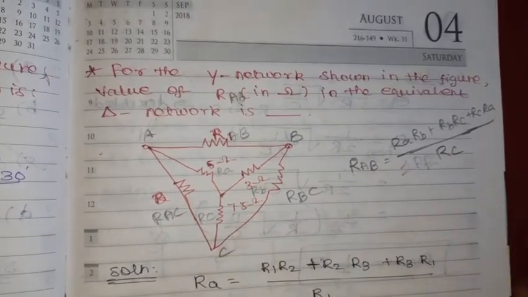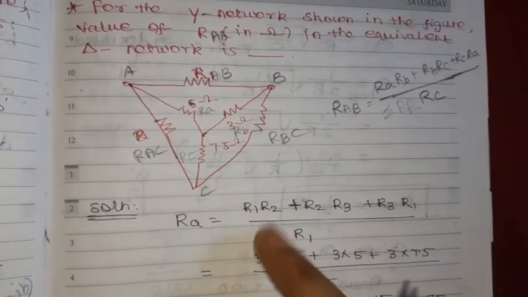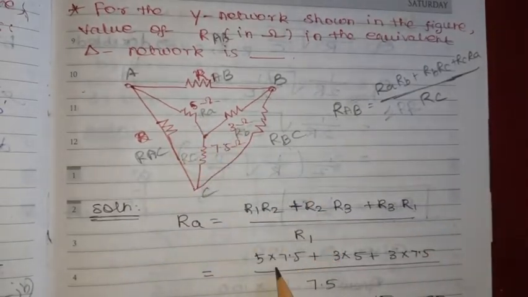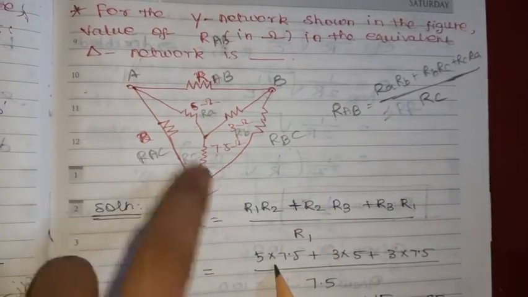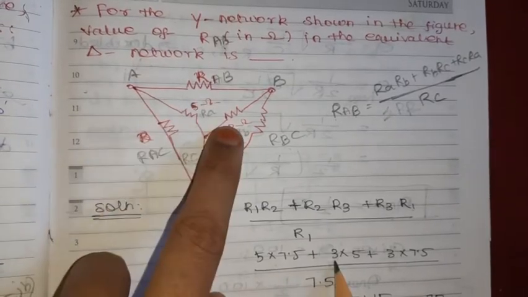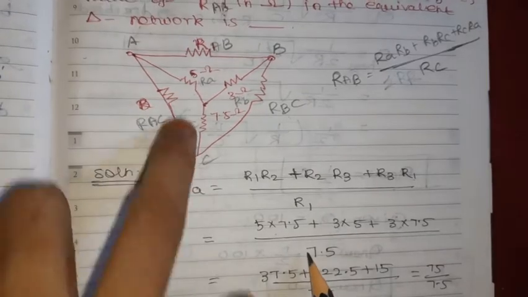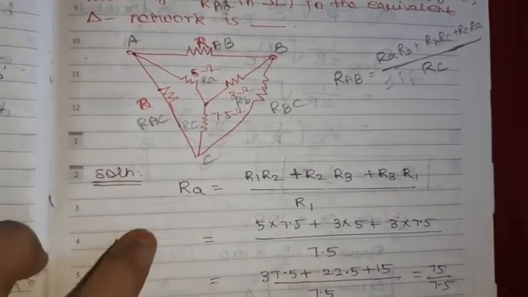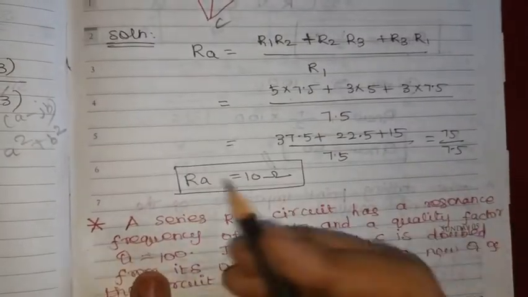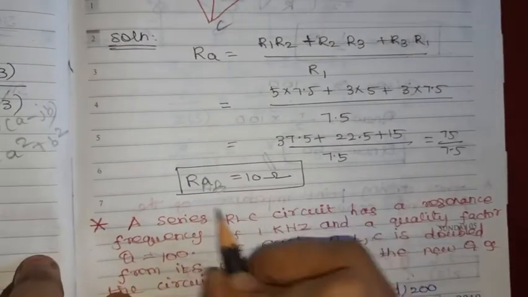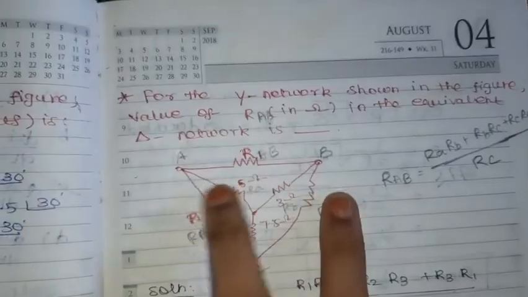So RA RB is 5 into 3, 5 into 7.5, and then 3 into 7.5, divided by RC. RC is nothing but 7.5. By solving this, we get RAB is equal to 10 ohms.